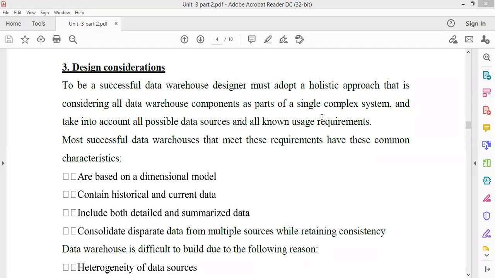Business consideration will take care of all the things, and we have two approaches for that, top down approach and bottom up approach. In the top down approach, we make a complete warehouse and we divide the warehouse depending upon the need of the business. In the bottom up approach, we make local warehouses, local data marts, and then integrate them to get a whole warehouse. So this is your business consideration phase.